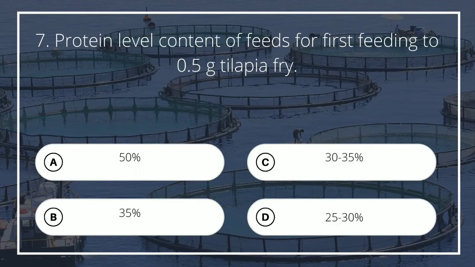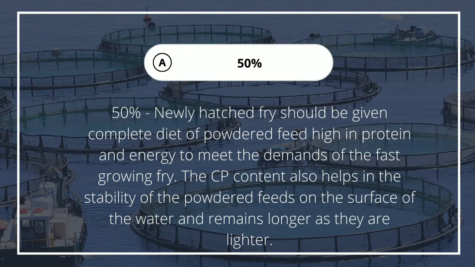Number 7. Protein level content of feeds for first feeding to 0.5 grams of tilapia fry. A. 50%, B. 35%, C. 30 to 35%, D. 25 to 30%. The answer is A. 50%. Newly hatched fry should be given complete diet of powdered feed high in protein and energy to meet the demands of the fast-growing fry. The CP content also helps in the stability of the powdered feeds on the surface of the water and remains longer as they are lighter.